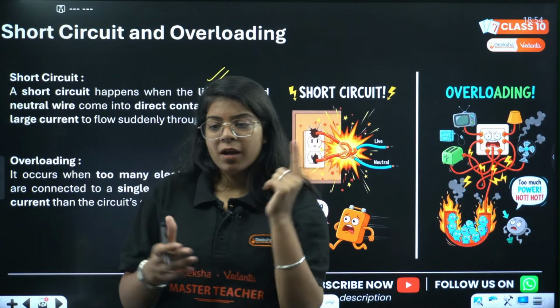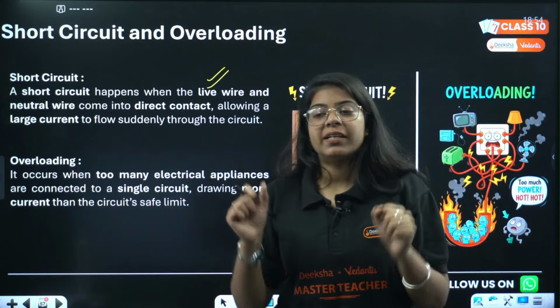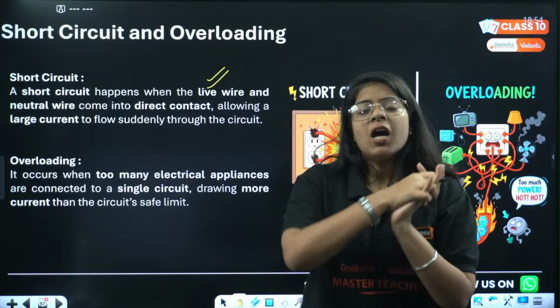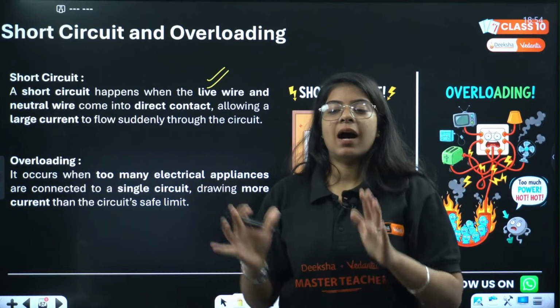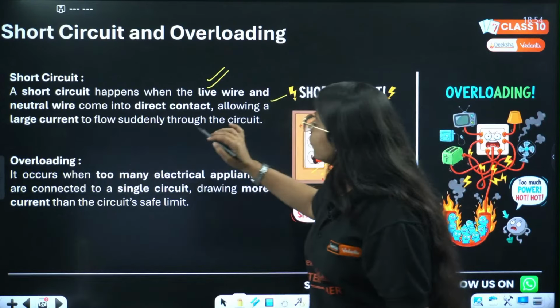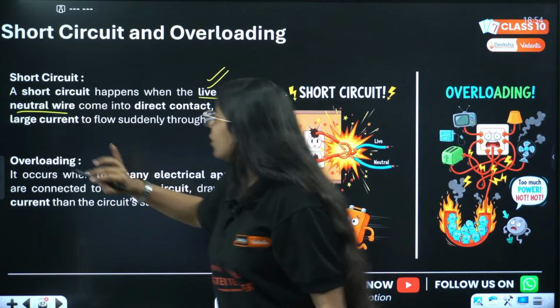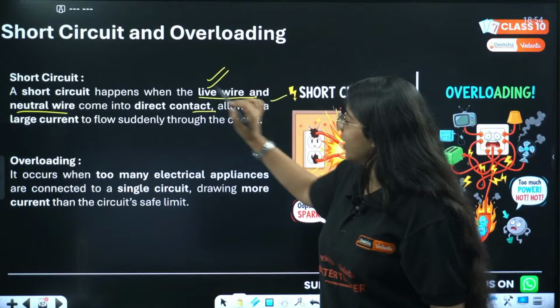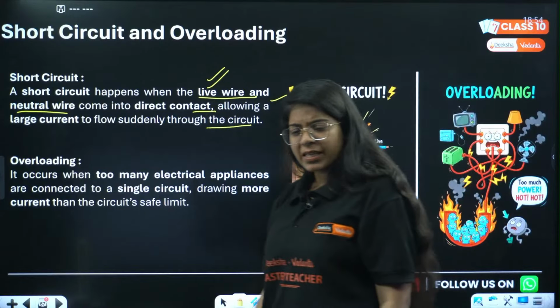Okay? Let's go to the next, short circuit. If the live wire comes in direct contact with the neutral wire, an excessive current will pass through it, which can burn our appliances. A short circuit happens when the live wire and neutral wire come into direct contact, allowing a large current to flow suddenly through the circuit. Okay.